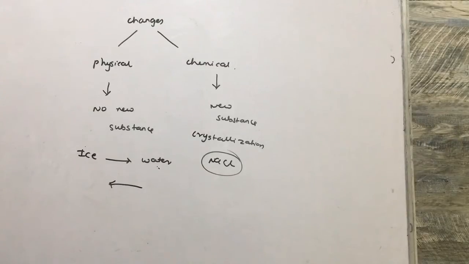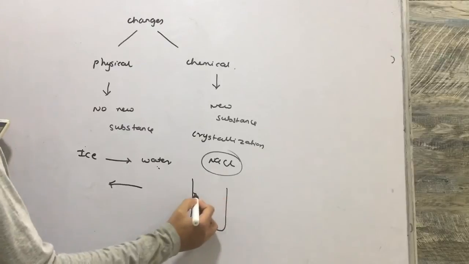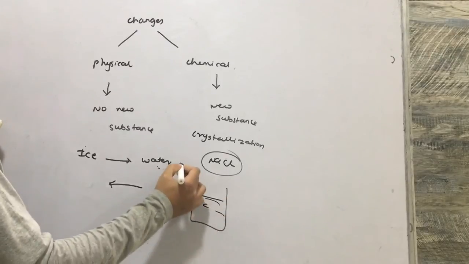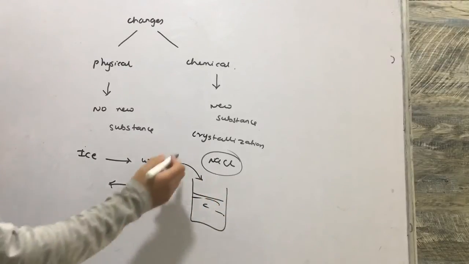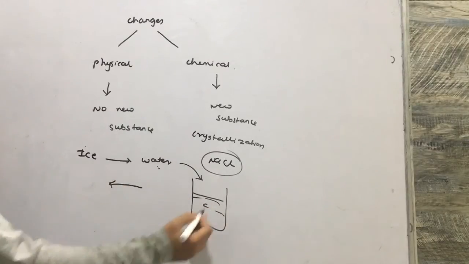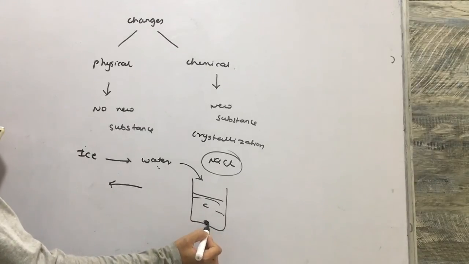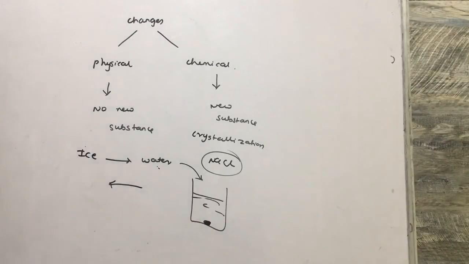During crystallization, a saturated solution of common salt is prepared by dissolving it in boiling water. Now, what is a saturated solution? If I take a beaker with water and keep adding salt until the salt is completely dissolved, once the salt starts depositing at the bottom, we have reached the saturation level.